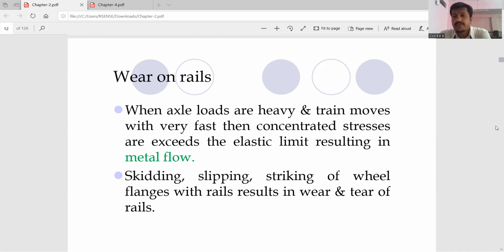In case of the rails, we started our discussion with when the axle loads are heavy and the train moves very fast. If the speed of the train is very fast, then the stresses which get induced exceed the elastic limit, which causes the metal flow. So when your train is moving very fast on a track, more stresses get induced, and due to this there will be more wear of that particular rail.